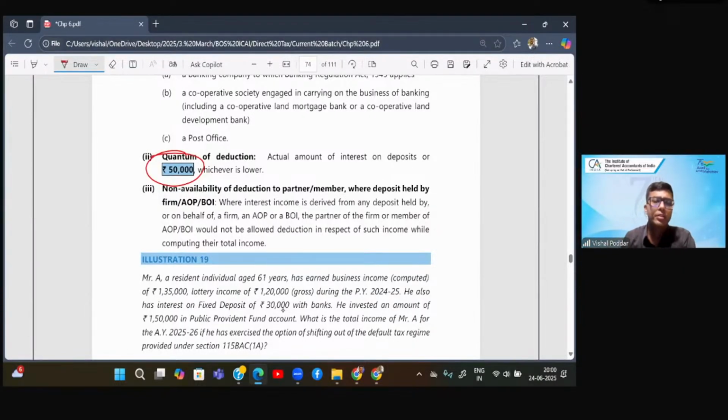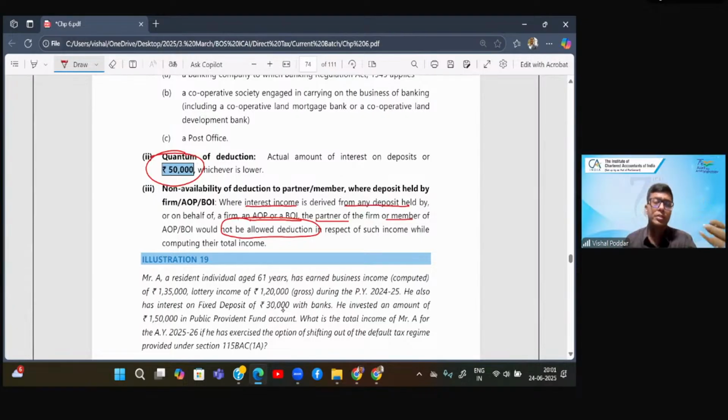And then, the same condition applies where the interest is earned by the AOP or BOI because the deposits are in their name. Since it is earned by them, the partners or the members cannot claim deduction under this section. Same as the point where the expense or deposit is made by the AOP or BOI, the partners or members cannot get the deduction.